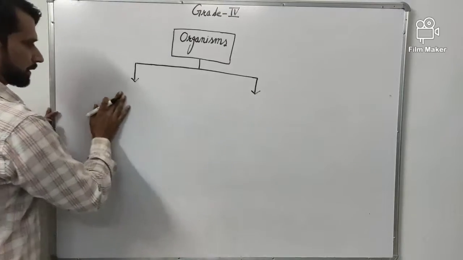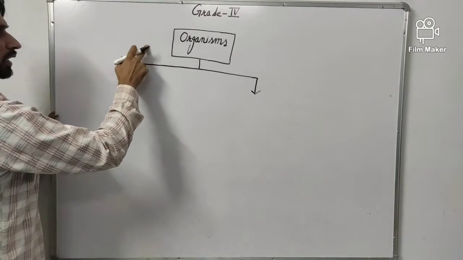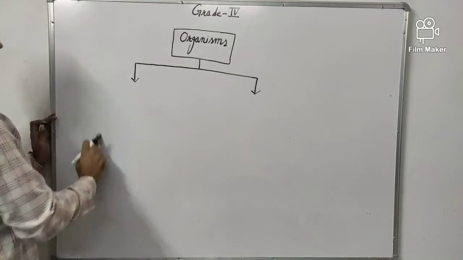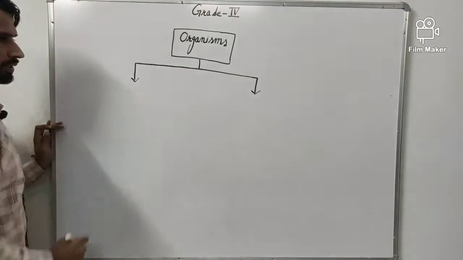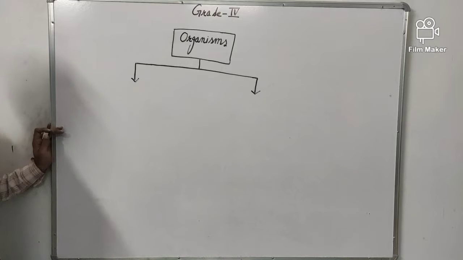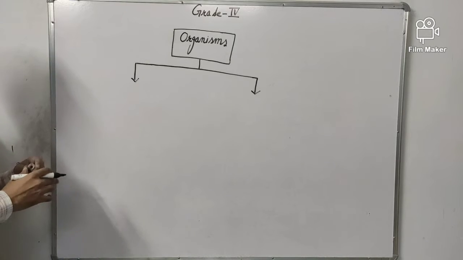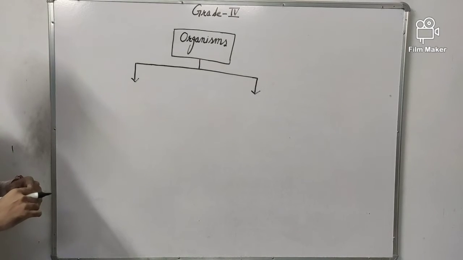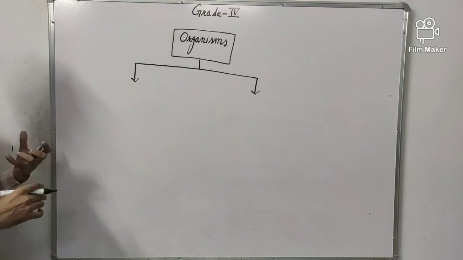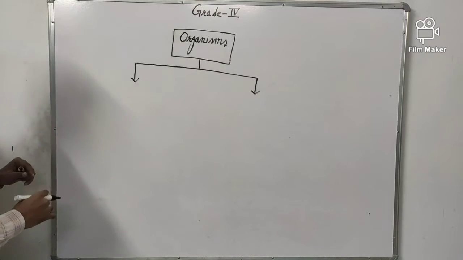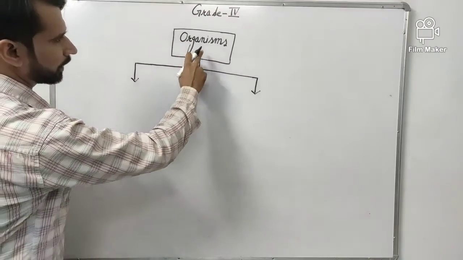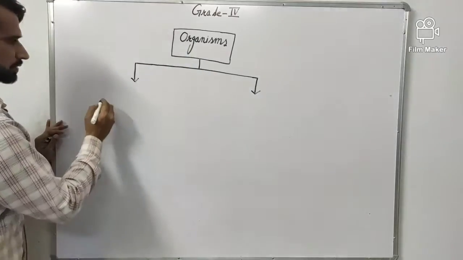But some organisms can be seen by the eyes, like plants and animals. We can see plants and animals easily with our eyes. We don't need anything to magnify them, because plants and animals have a size which is visible to our eyes. So in the question there are two types of organisms.